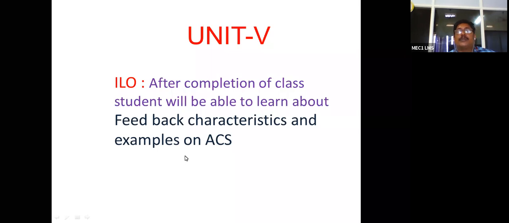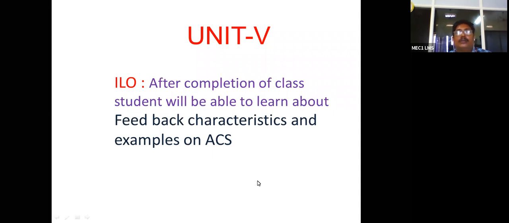Now we are going to discuss feedback characteristics and examples of automatic control systems. Here we already discussed so many examples. Yesterday I asked you to come up with examples of automatic control systems, some examples in our household appliances. One person wrote one message yesterday regarding one application. So who is that person? You can talk, I will unmute you.